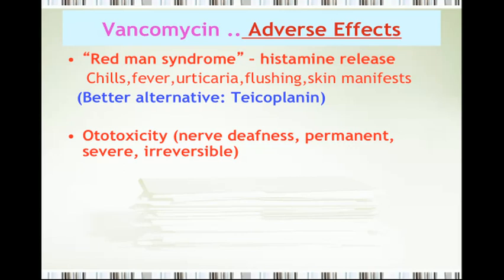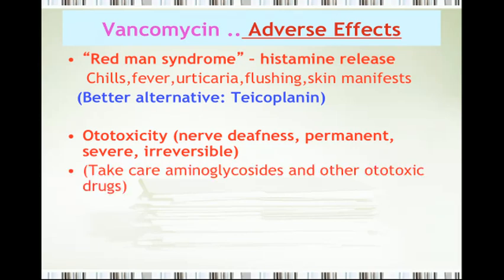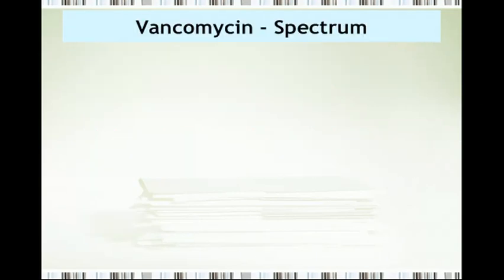So mind well, vancomycin is a toxic agent. It can produce ototoxicity. You need to take care if this patient is also receiving aminoglycosides, because aminoglycosides are ototoxic, and other ototoxic drugs. That's very important. And the last characteristic toxicity of vancomycin is nephrotoxicity. So I hope now it will go hand in hand: aminoglycosides and vancomycin, both of them ototoxicity and nephrotoxicity, and vancomycin in addition producing red man syndrome.